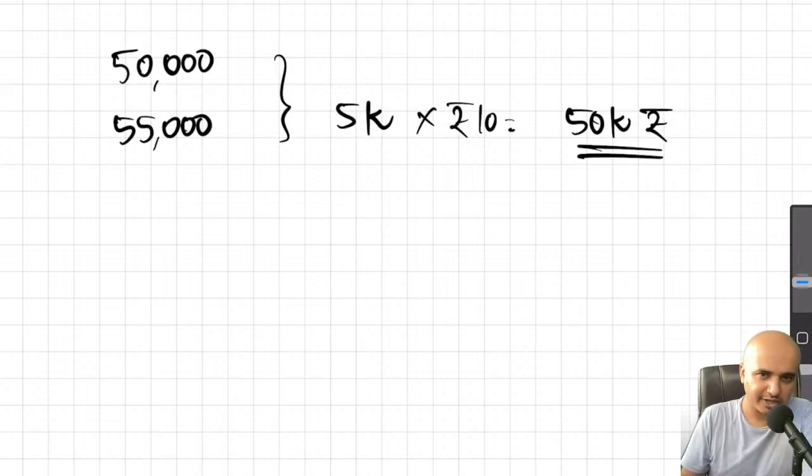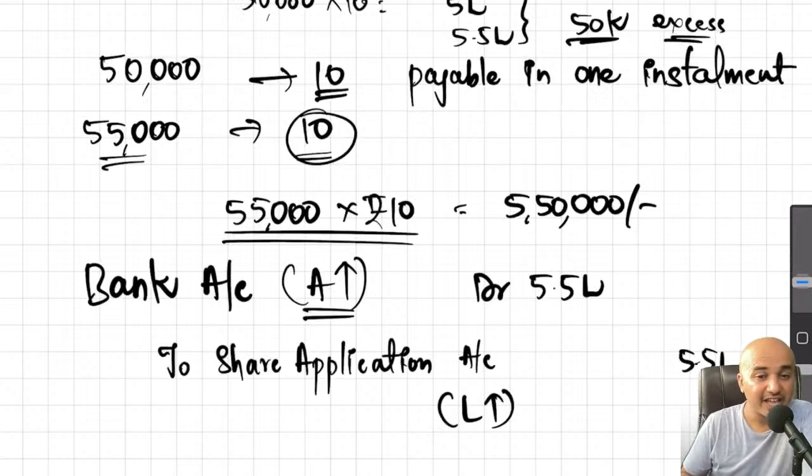Okay. So how do we return? We'll do one thing. Of course, we will return this, we'll credit their bank account, but while accounting this, what we'll do is we'll club this with the share allotment entry. Meaning, now we have received 5 lakhs, no? We have to allot them shares. This is not the allotment stage as such, but we are allotting them shares. We are giving them some shares. That means our share capital will increase.